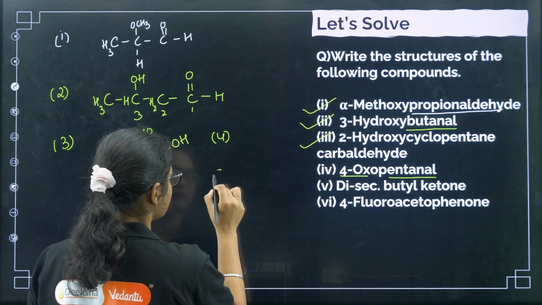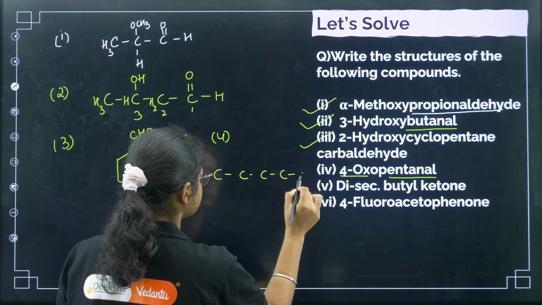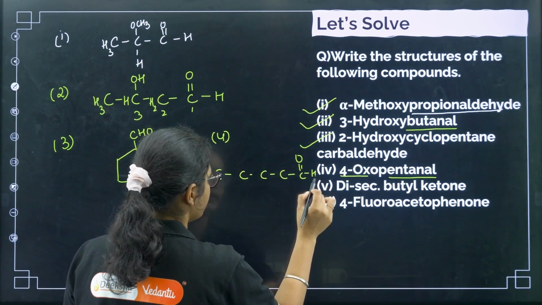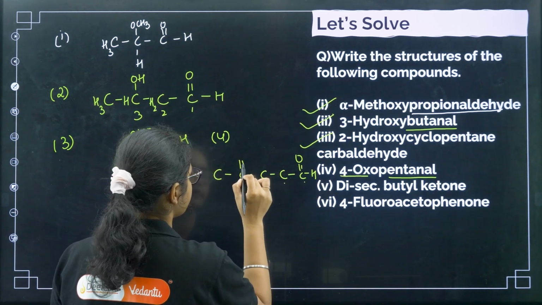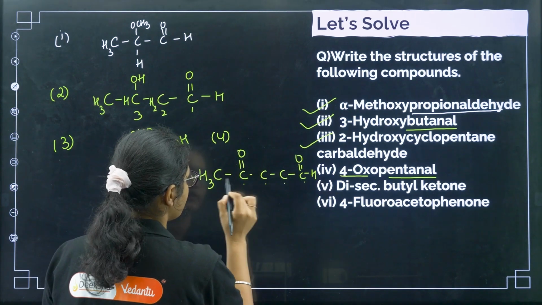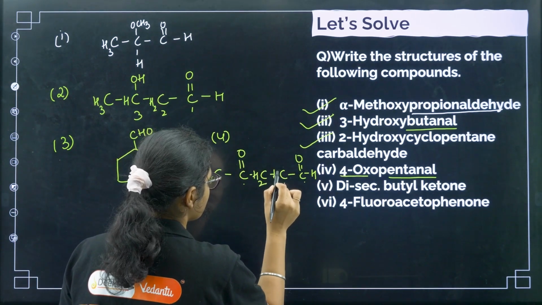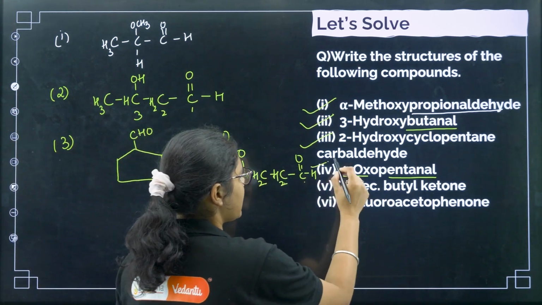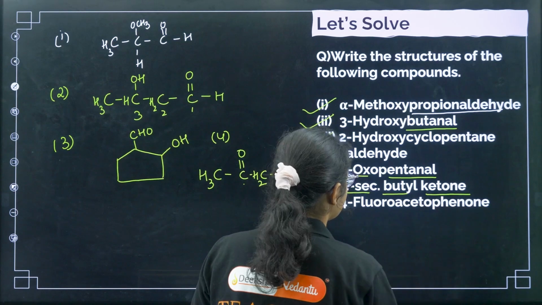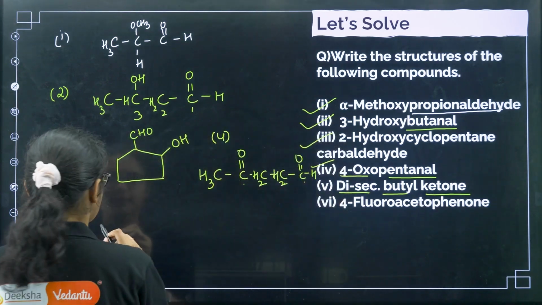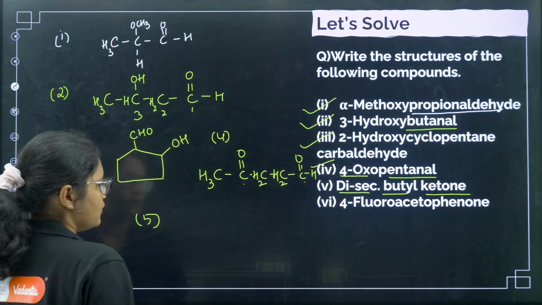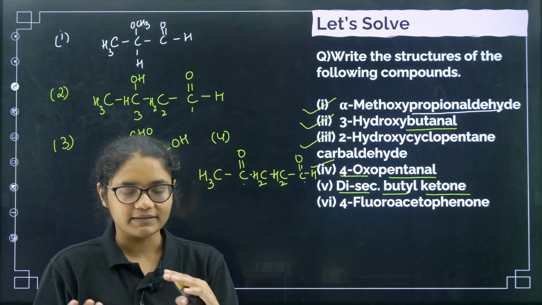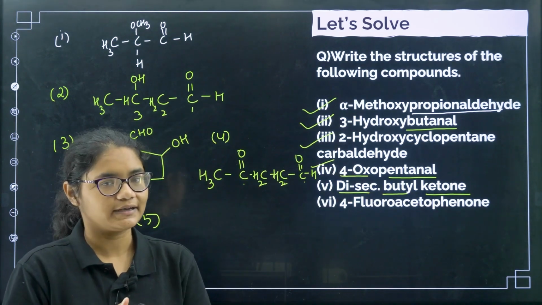Next one, if you see, 4-oxopentanal. Pentanal means again 5 carbons. So 1, 2, 3, 4, and we have the oxo group at position 4. So that is 4-oxopentanal. Next we have di-secondary butyl ketone. I told you, when a ketone is there, di-secondary butyl means on both sides of the ketone there is a secondary butyl group.